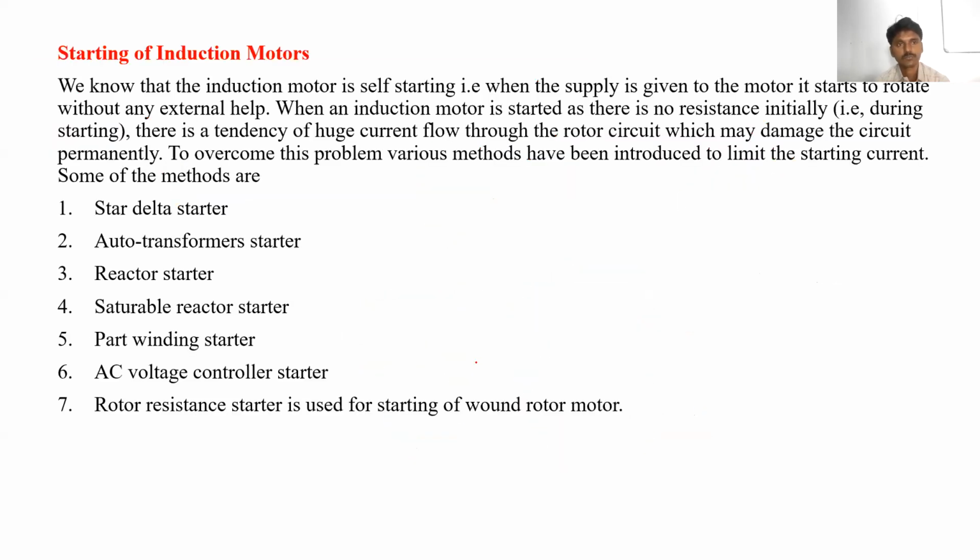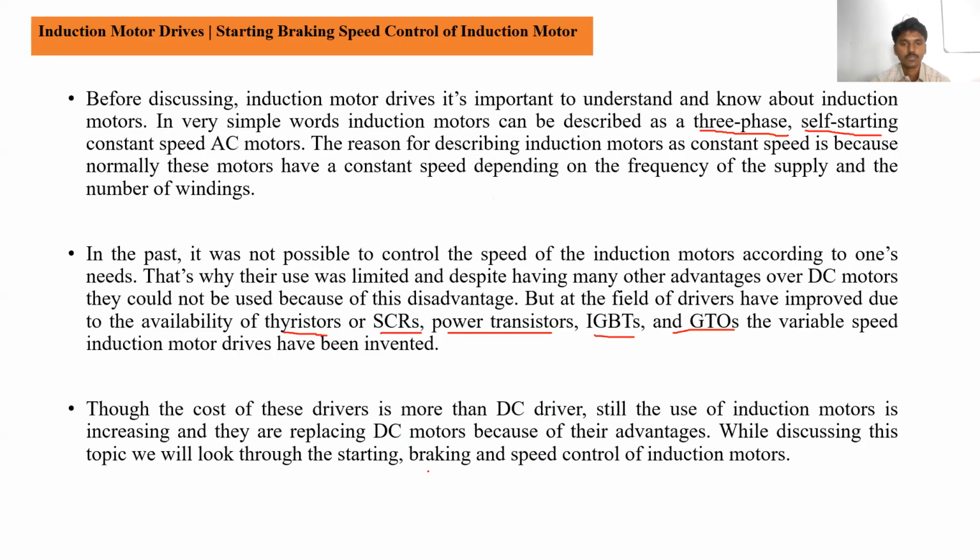Though the cost of these drives is more than the DC drives, still the use of induction motors is increasing, and they are replacing DC motors because of their advantages. So already we have discussed that the induction motor has advantages over DC motors, and that's why the induction motor is preferred for speed control.